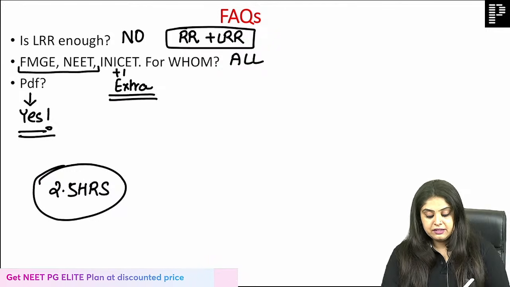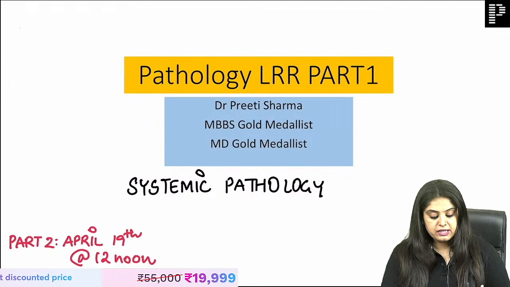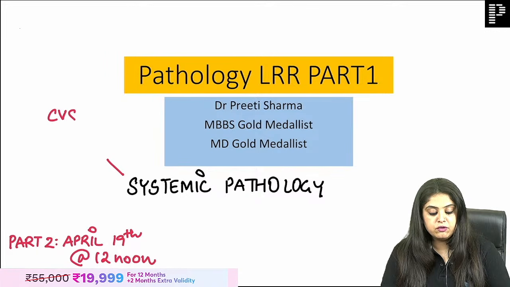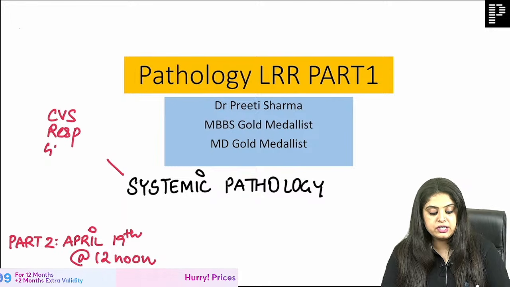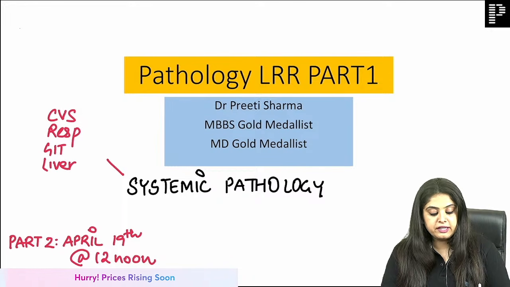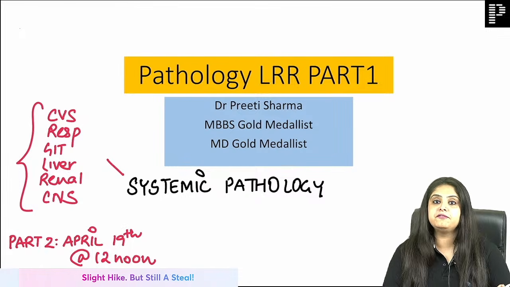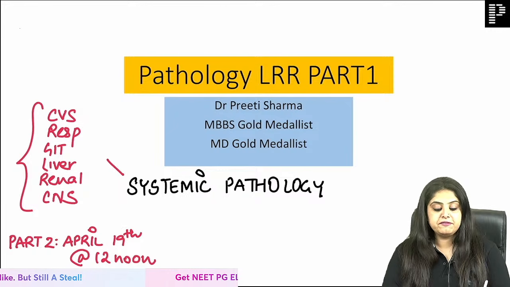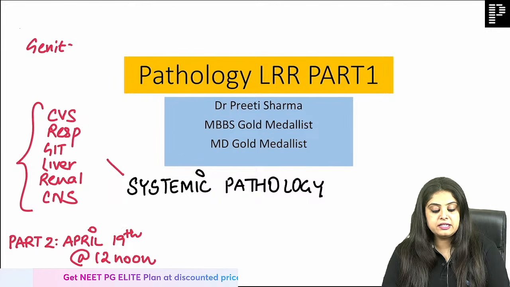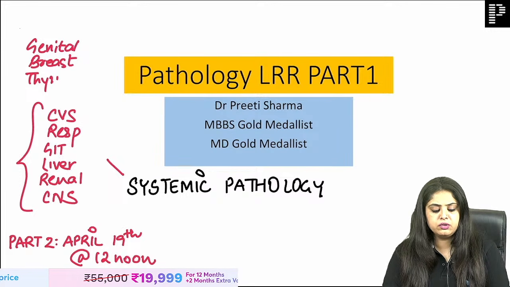On that note, since it's systemic pathology today, my main focus will be on cardiovascular system, respiratory, GIT, liver. Of course, I can never finish a session without renal and brain. This is what I'm primarily focusing on, the main chapters. After this, we'll be left with the genital tumors, the breast tumors, and a little bit of thyroid, adrenal, endocrine in general.